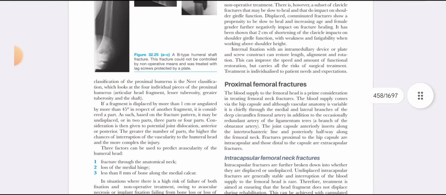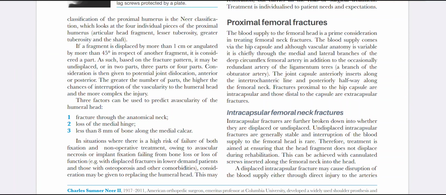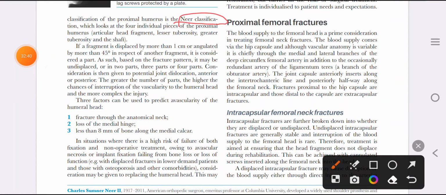Fractures of the proximal humerus. There is a classification called Neer classification for proximal humeral fractures. Neer classification looks at the 4 individual pieces of proximal humerus. The 4 individual pieces are the articular head fragment, lesser tuberosity, greater tuberosity, and shaft, 4 fragments.